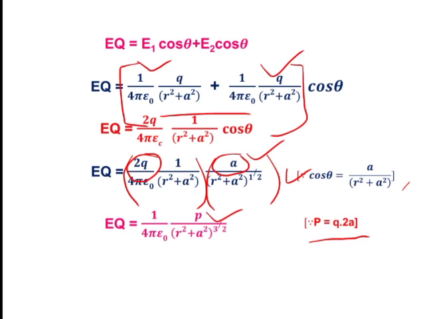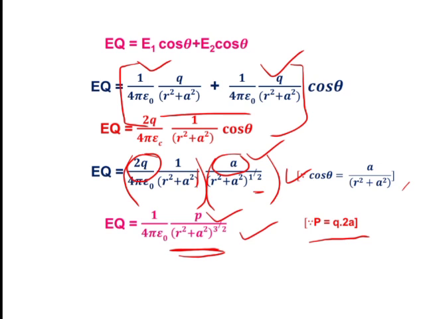Then why is the denominator R square plus A square raised to 3 by 2? Because this is nothing but R square plus A square raised to 1, and the other is raised to 1 by 2. Add both those powers. After adding 1 plus 1 by 2, is it not 3 by 2? So for that reason this is 3 by 2.